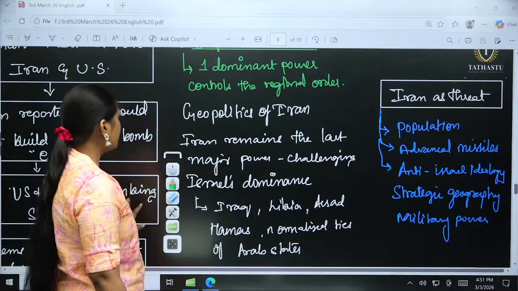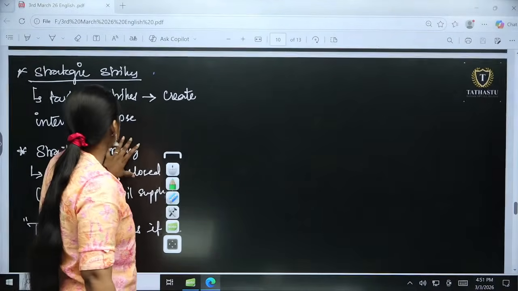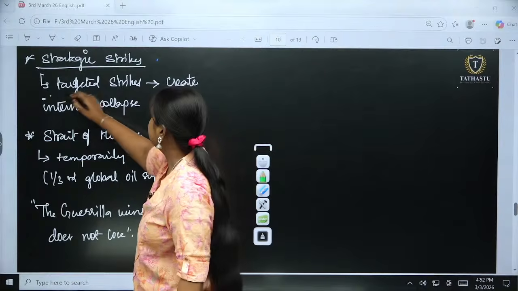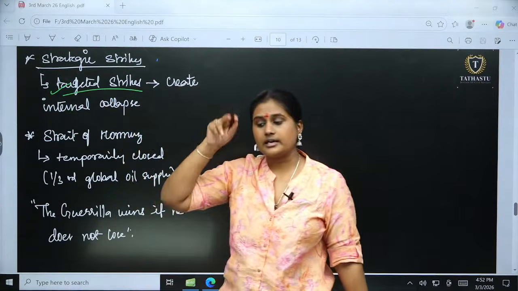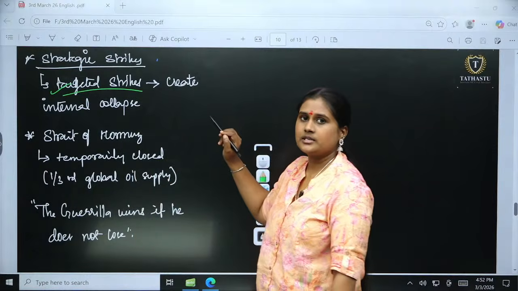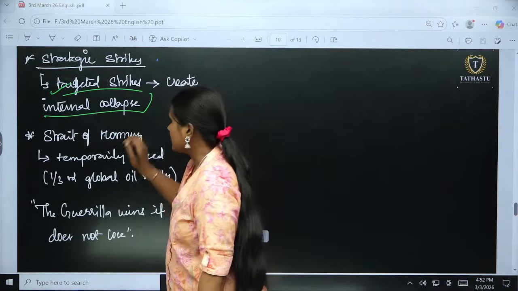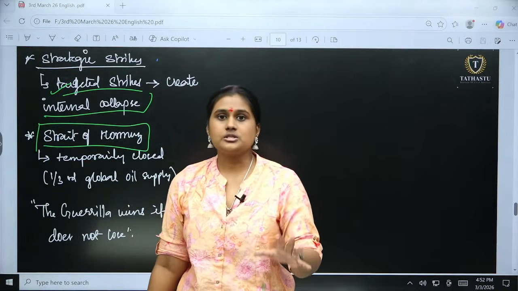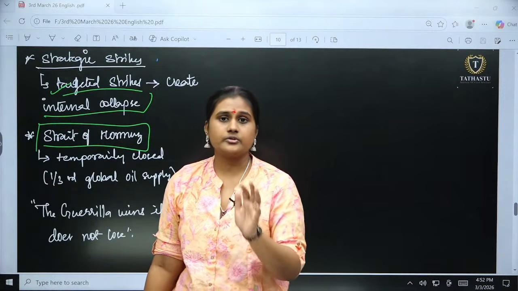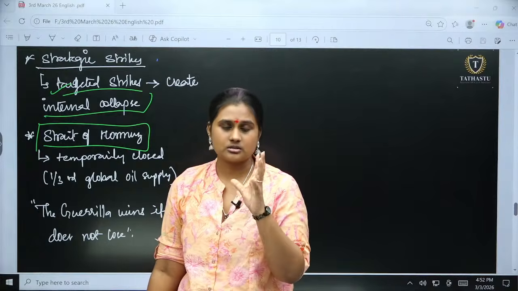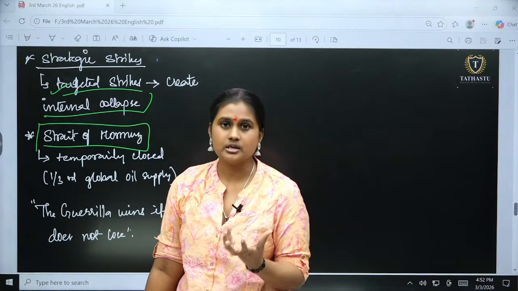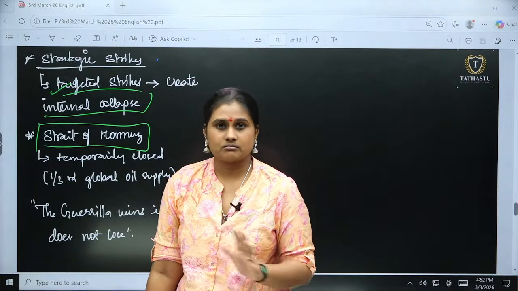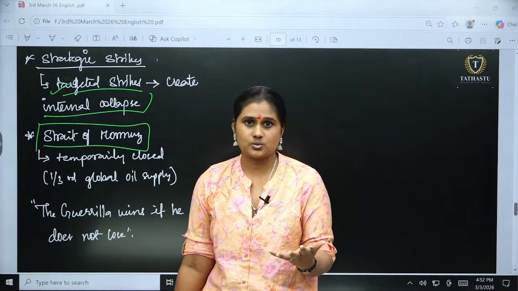Okay, so now we will be moving on to the strategic strikes. What they have done is targeted strikes, because only air defense and drones are possible in Iran, to create an internal collapse. The Strait of Hormuz has been closed right now. UAE has closed the Strait of Hormuz, because one third of the world's oil supply goes through it. The energy and oil reserves are in that area only. So if there is any hit in that area, it will strike oil prices globally like anything. It will be the craziest thing that will ever happen.